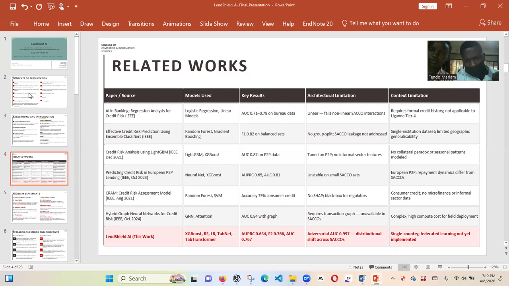Data keeping is very informal. And then there are other works also, and we compared them with ours, which also have other limitations, like being only in a single country, federated learning not yet implemented, not yet looking at other countries. So that's the comparison. Of course, we shall progress.